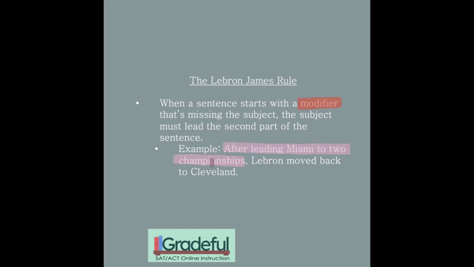So if you start with a modifier that's missing the subject, what happens is creating all of this suspense. Who led Miami to 2 championships? And now we need to rectify that by naming the person or even the thing in some sentences. So after leading Miami to 2 championships, LeBron moved back to Cleveland. So we've got all this suspense and we need to satisfy it by saying who we're talking about.